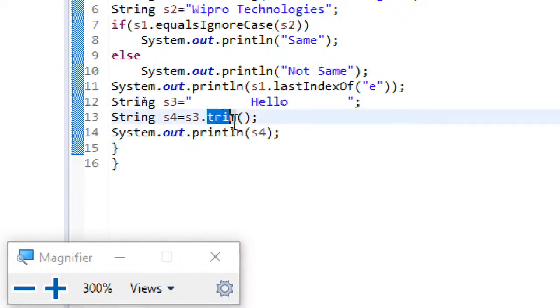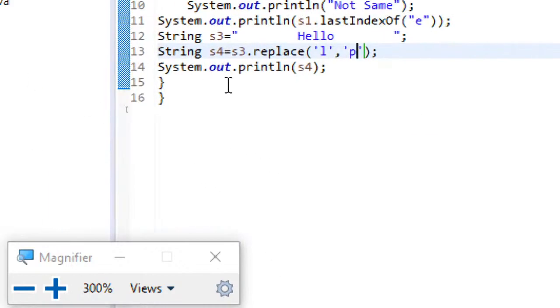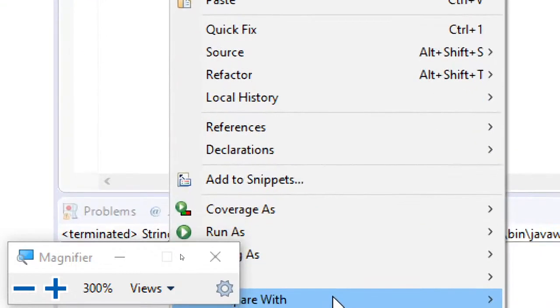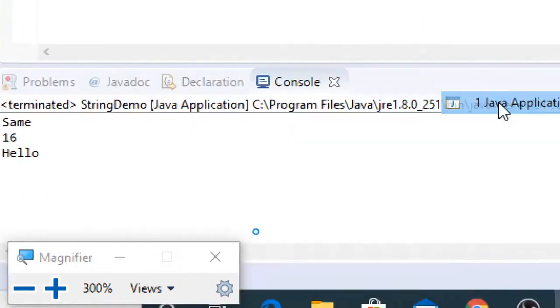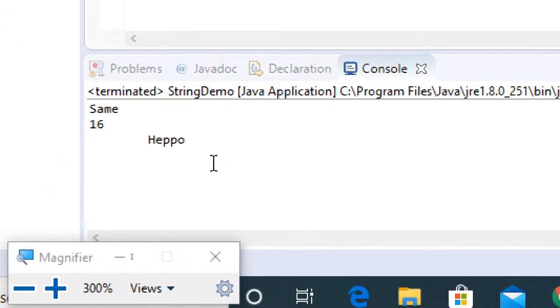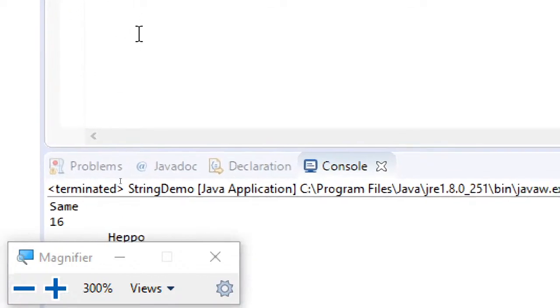Suppose I am using here s3 dot, if I use replace, and let me say here, I'll just write L with P. Observe, I have written L with P. So I am replacing L with P. And now if I run this, you can see L is replaced by P. Instead of hello, it has displayed hippo. And the spaces will be there because trim is not applied now.